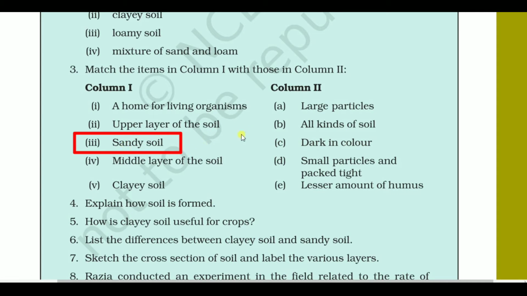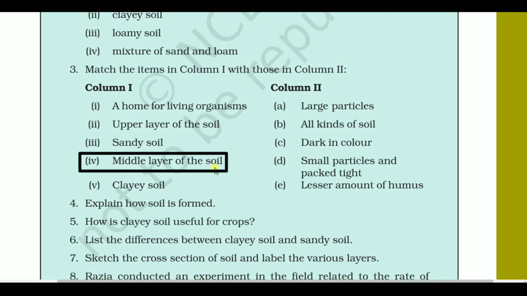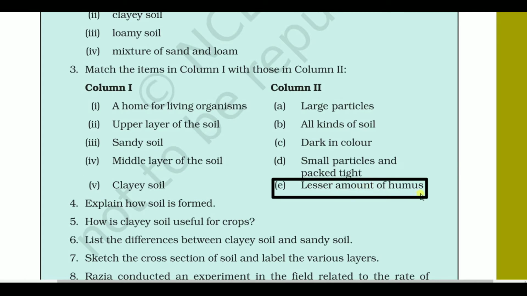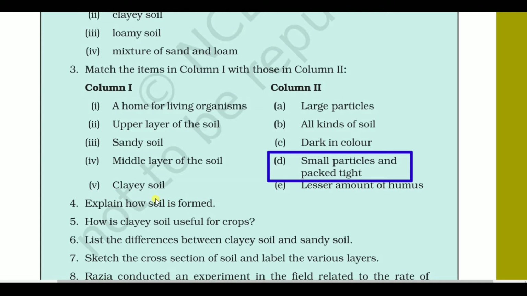Then sandy soil, large particles, yes, it will be large particles. So write sandy soil, then write A, large particles, side by side. Middle layer of the soil, lesser amount of humus. You know, the humus actually lies on the top of the soil. Last, the clay soil. The answer will be the remaining option, that is small particles and compact. You know, this is a property of the clay soil.